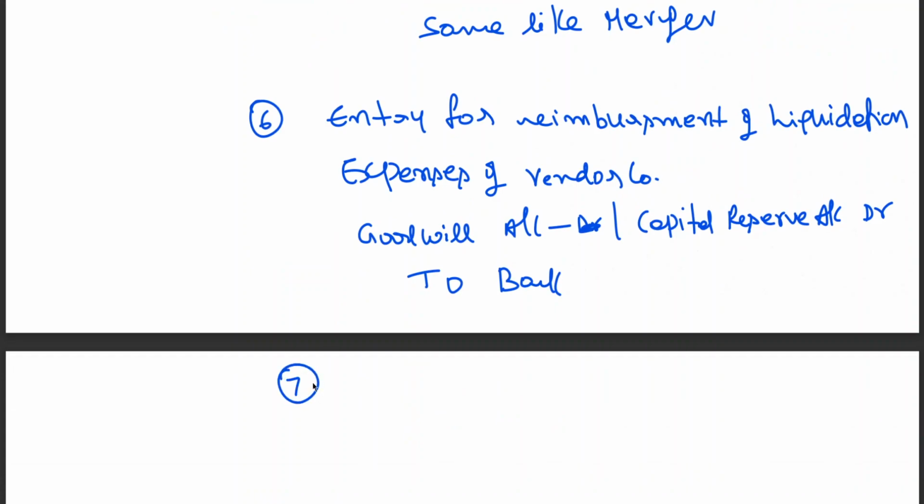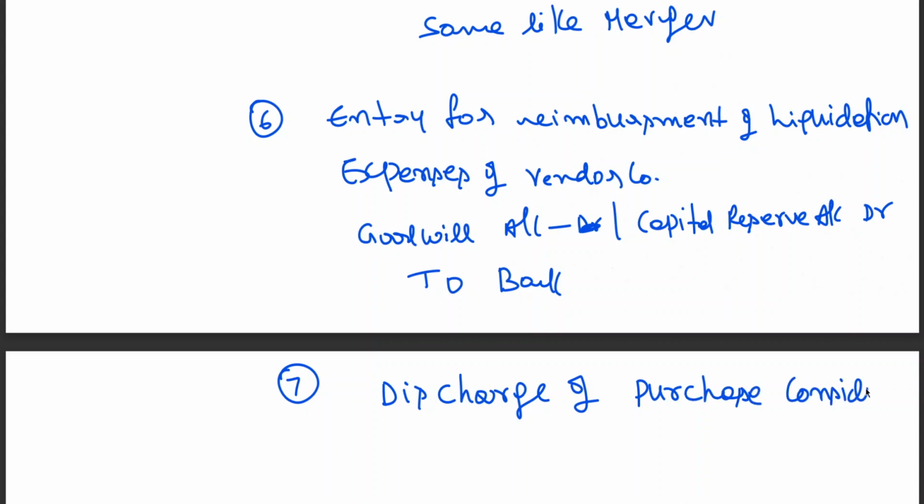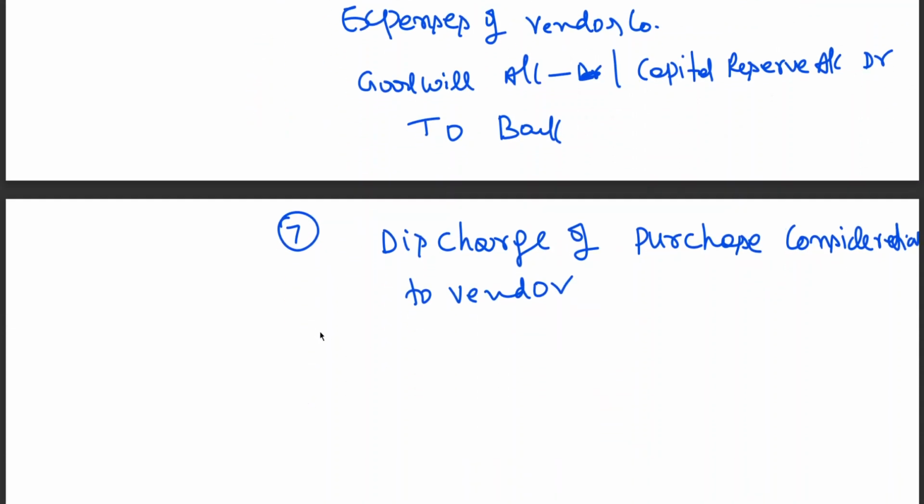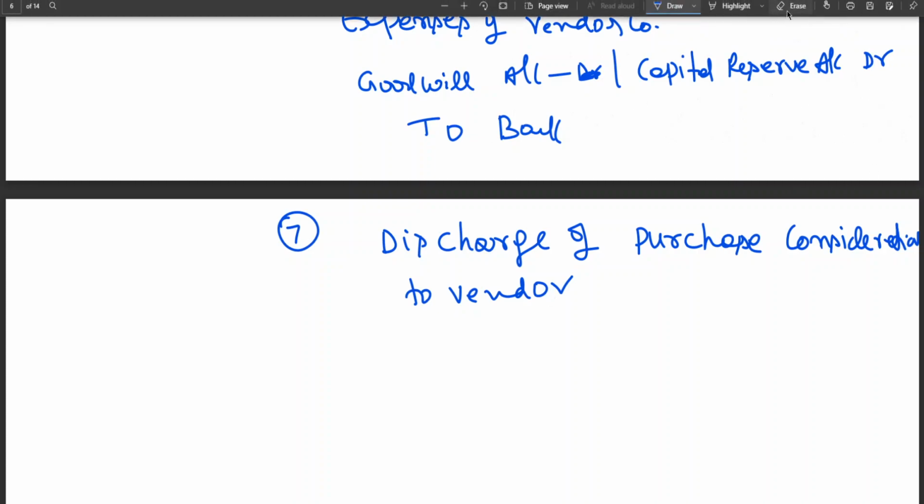Seventh entry. Discharge of purchase consideration to vendor. We have written already, no, not discharge of, sorry. This is already completed. Sorry, this by mistake I have written.